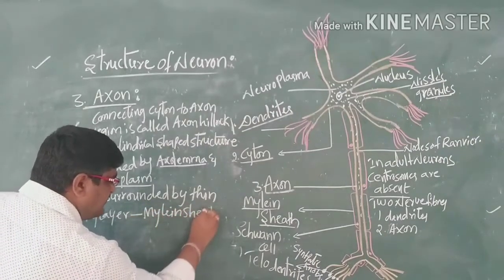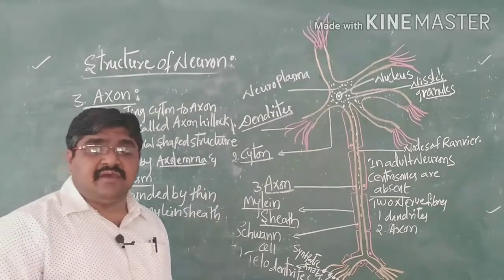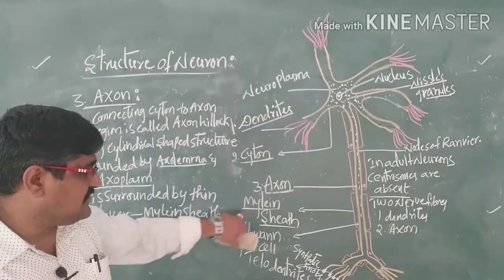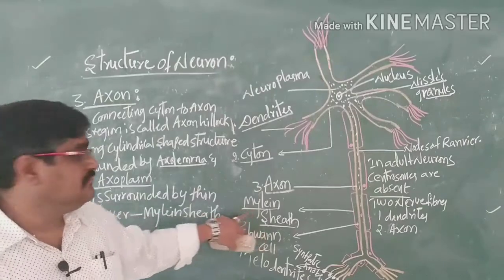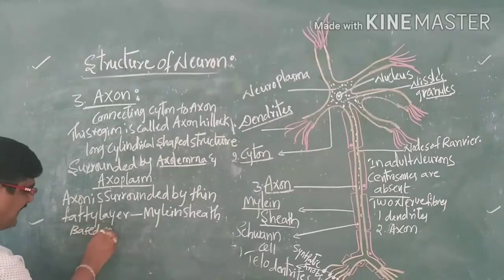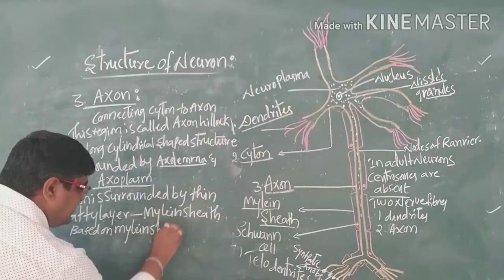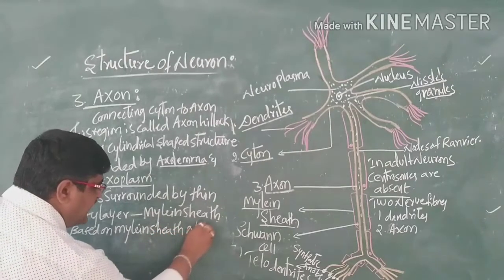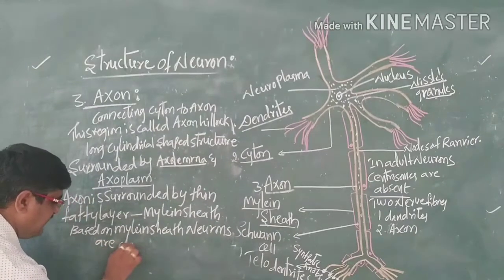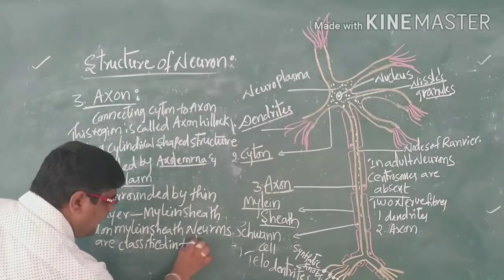So due to the presence or absence of the myelin sheath, the neurons are classified. Based on the myelin sheath, the neurons are classified into two types.